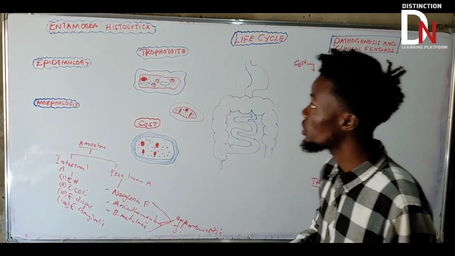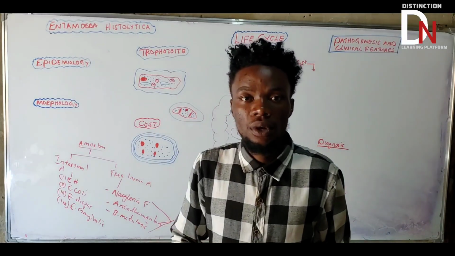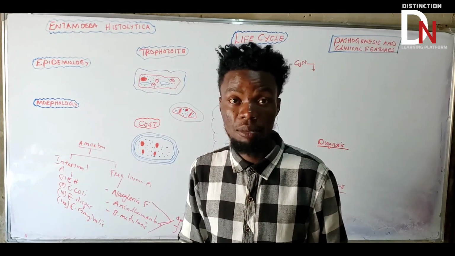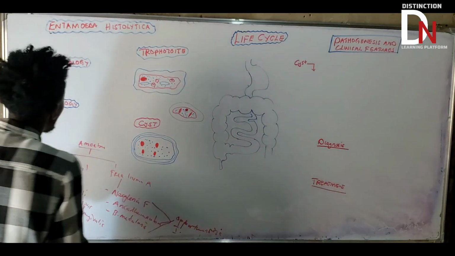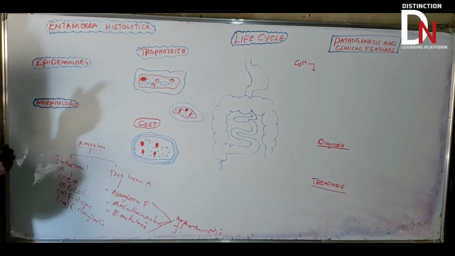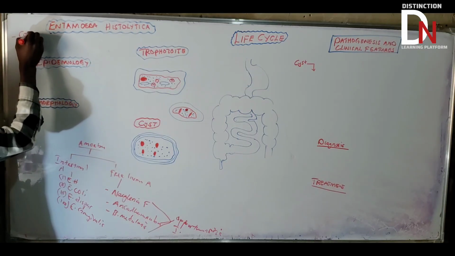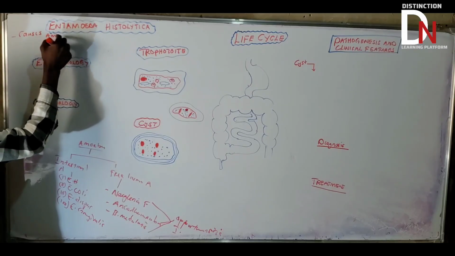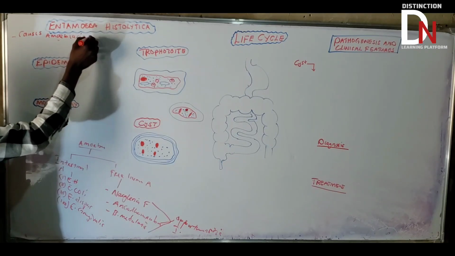But under the introduction, we are going to say it's an intestinal amoeba that causes amoebiasis. We'll talk about amoebiasis in detail.